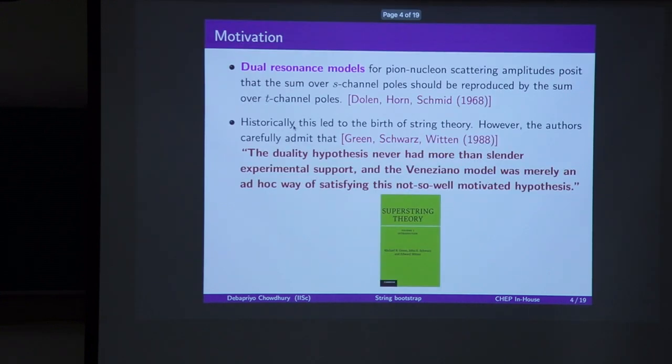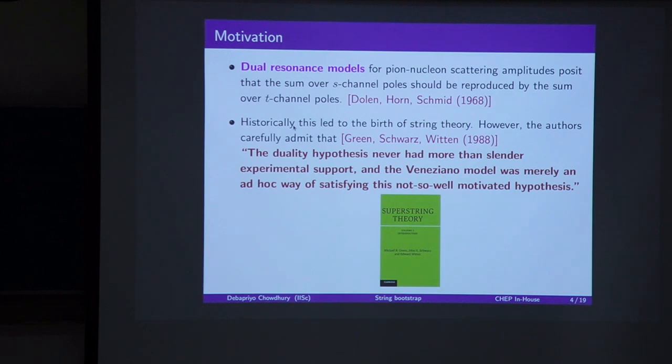So here's the motivation. In 1968, Dolan, Hoare, and Schmidt first showed that if you take a look at pion nucleon scattering data and make some observations about the S-channel scattering amplitude and T-channel scattering amplitude, then you can categorize the amplitudes in three varieties. The first one being what are called the dual resonance models. The second are called field theory models, and the third are called interference models. So what are these models? I will talk about them in brief detail next.